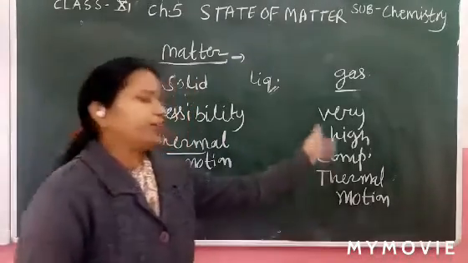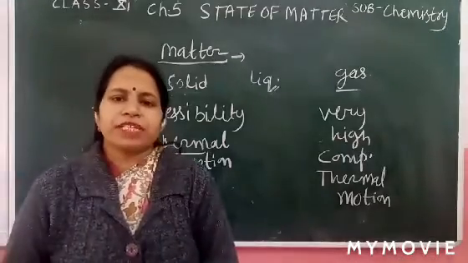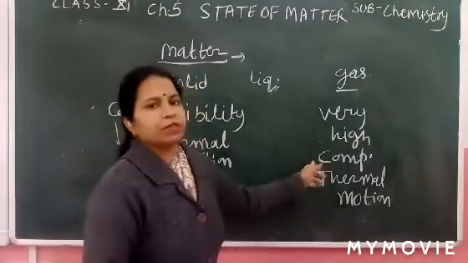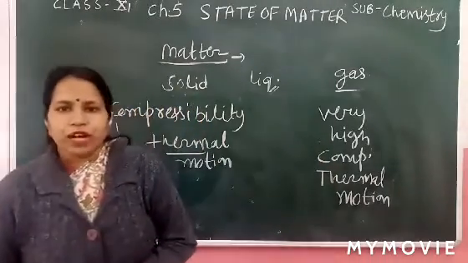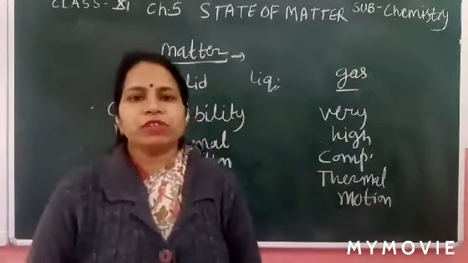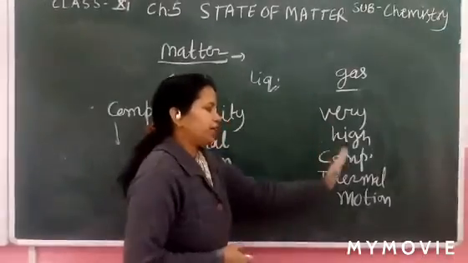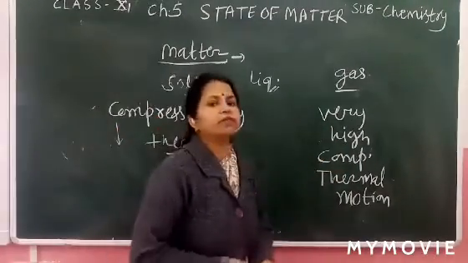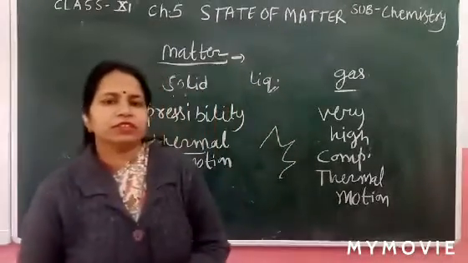Why is gas highly compressible? Due to the empty space between the molecules. Gas molecules are far away, so there is empty space between the molecules, so it has high compressibility and high thermal motion. Gas molecules move randomly, like zigzag motion, random motion.